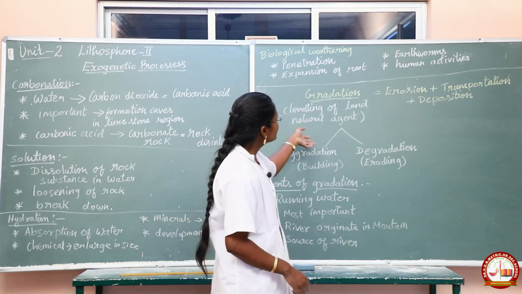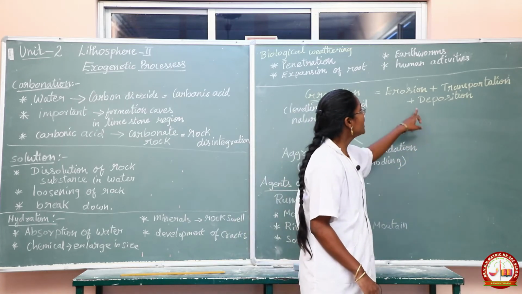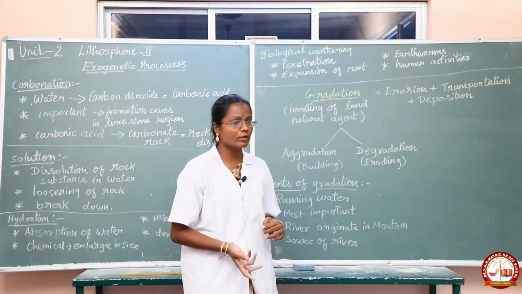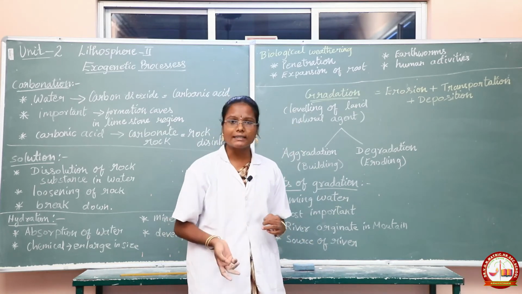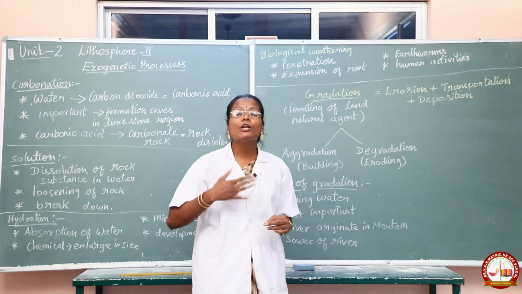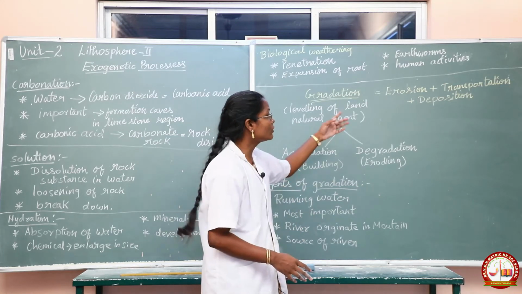So gradation is equal to erosion, transportation and deposition. What is erosion? Sometimes water, wind or glaciers will erode some parts of a rock or the earth surface. That is called erosional action.